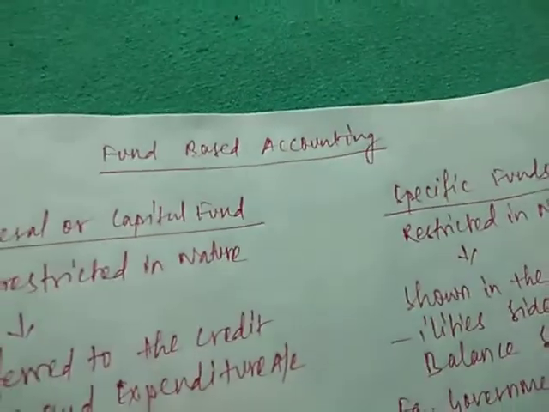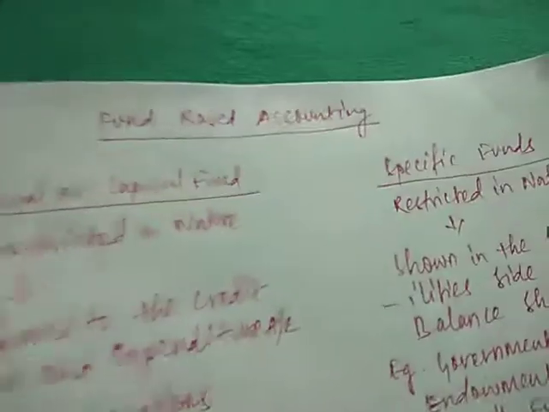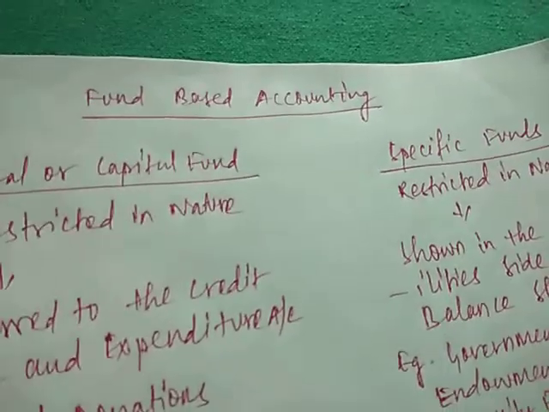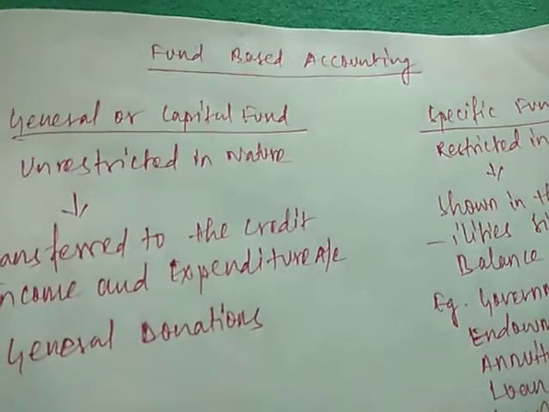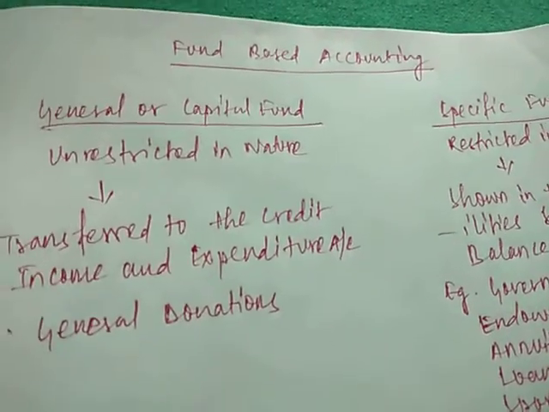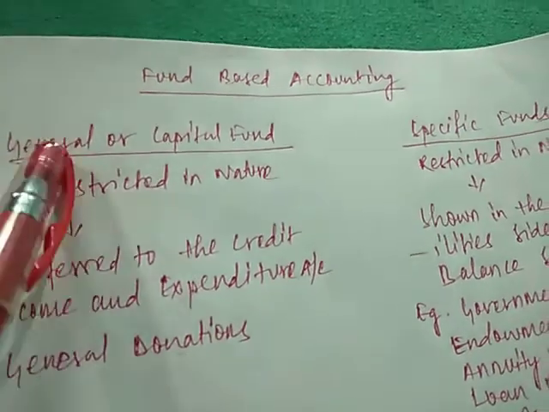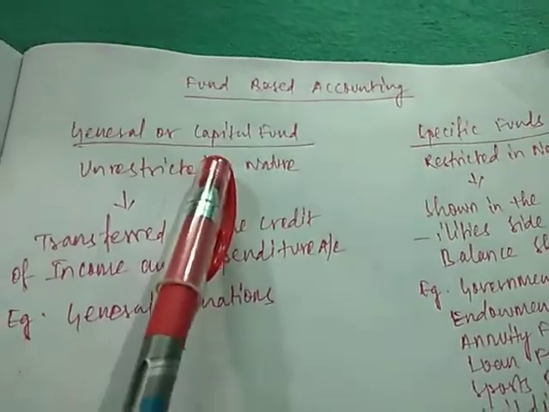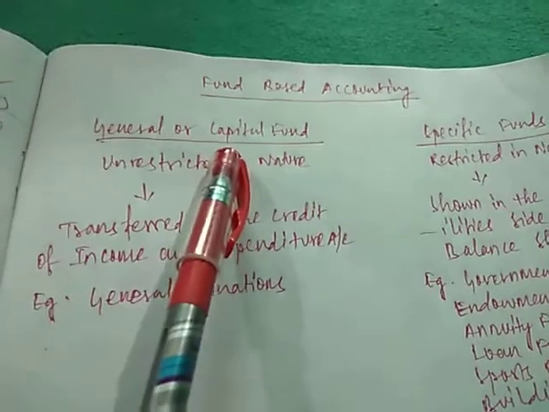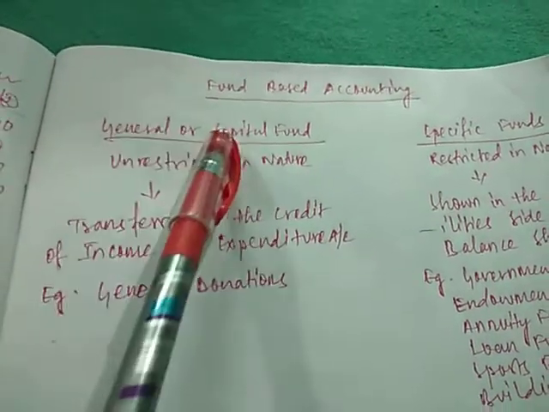Under fund based accounting you can understand it as there are two types of funds or two types of donations or receipts for the organization or non-profit organization. The two types of funds can be number 1, general or capital fund. It is also called general as well as capital fund.